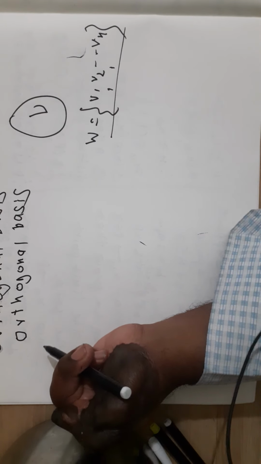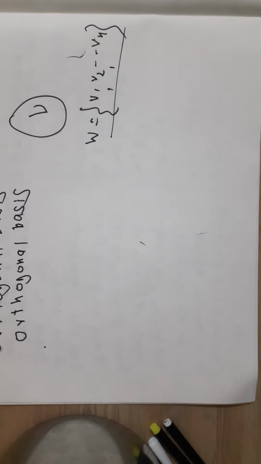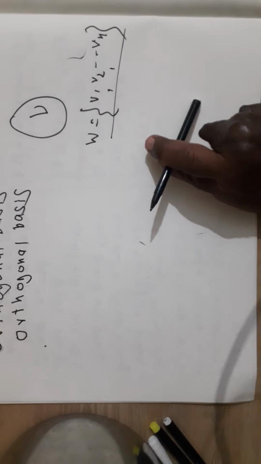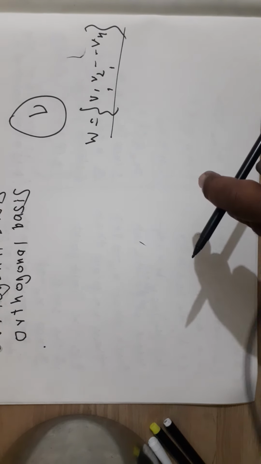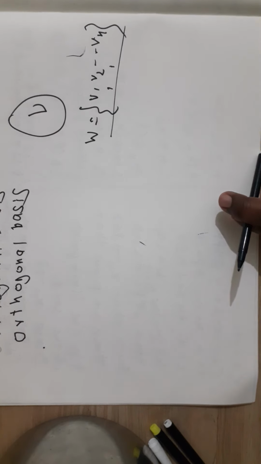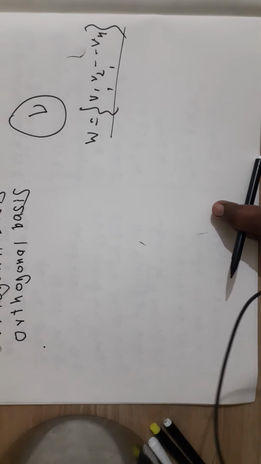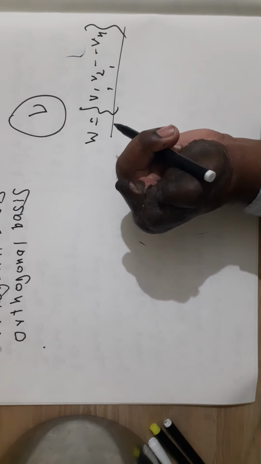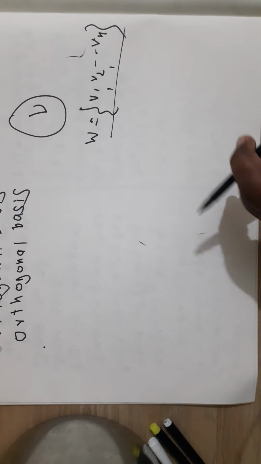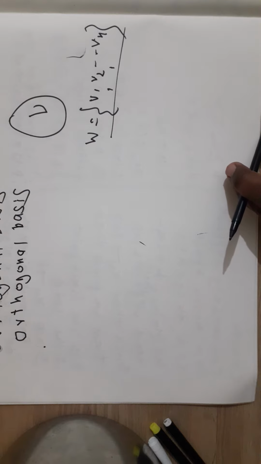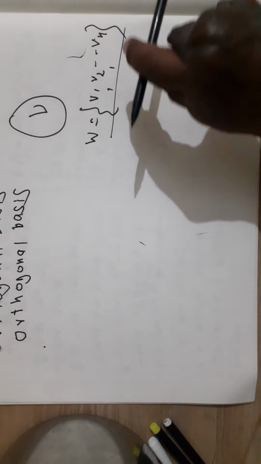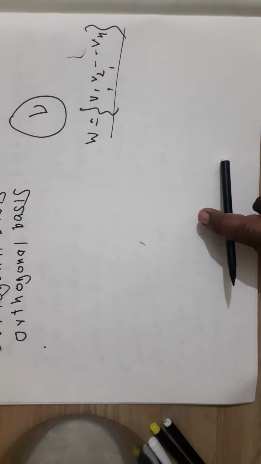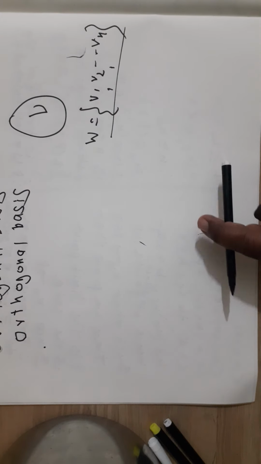Now see here, orthogonal basis. Suppose V is a real inner product space, then if W is a basis such that its elements are orthogonal, that is, they are mutually orthogonal to each other, then such a basis is said to be an orthogonal basis.